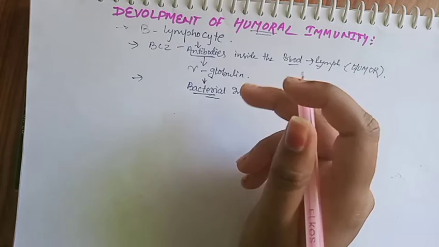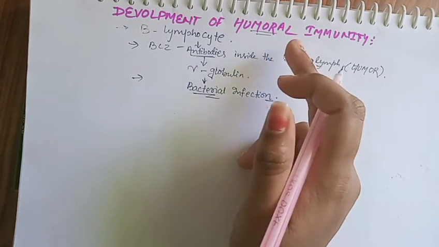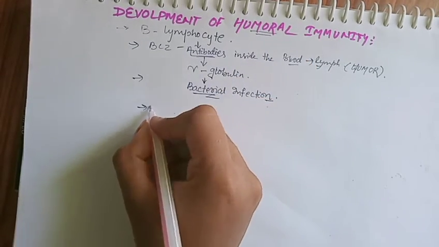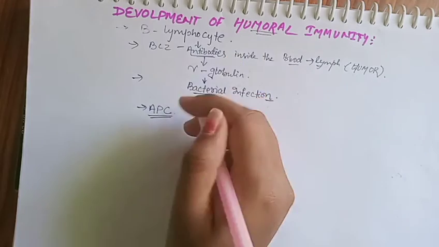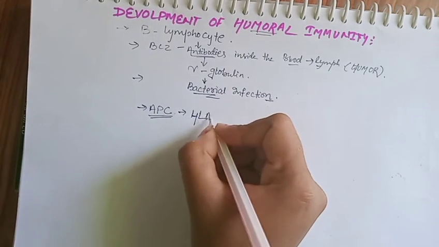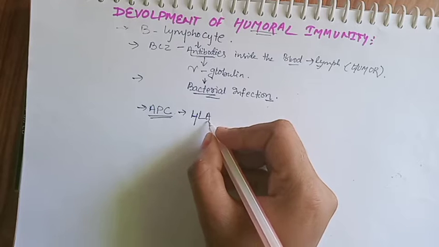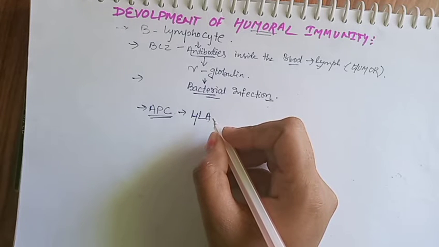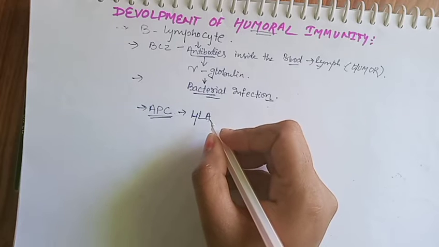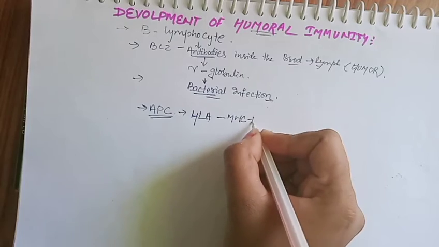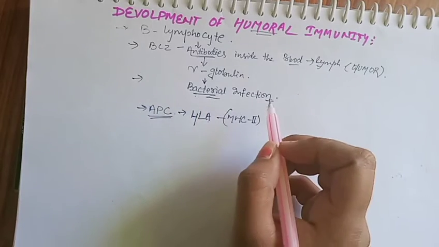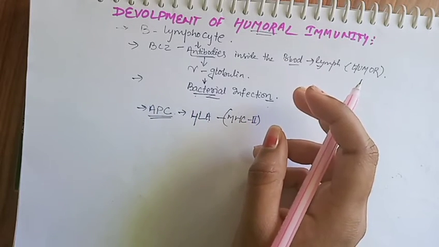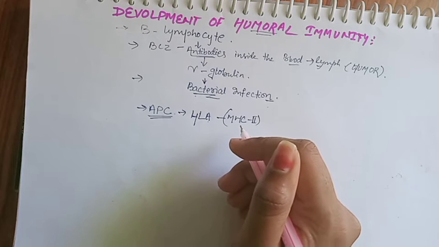Then, what is the role of the antigen presenting cell in humoral immunity? How does the antigen presenting cell function? The antigen presenting cell contains HLA. HLA means human leukocyte antigen. HLA is mainly responsible for containing the MHC class 2 protein, because class 2 proteins are responsible for coding the bacterial antigenic protein. So it contains the class 2 MHC molecule.